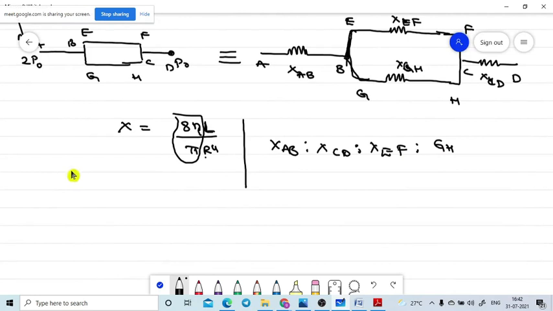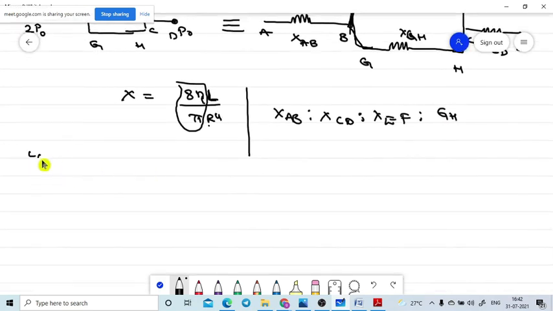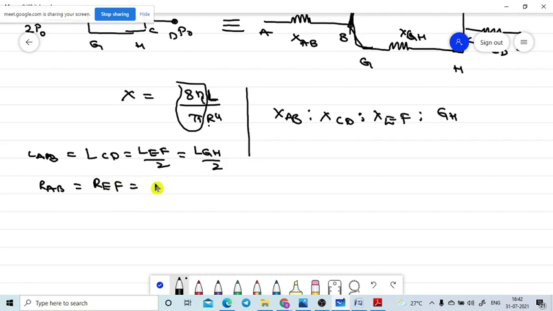So now I am writing conditions here. L of AB is equal to L of CD is equal to length of EF divided by 2 is equal to length of GH divided by 2. Another condition is there: radius of AB is equal to radius of EF is equal to radius of CD is equal to radius of GH divided by 2. Where the division is there, I am taking that place as X. Now I am taking this as some constant.